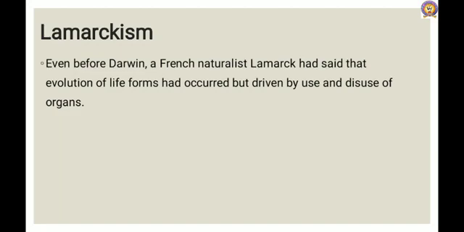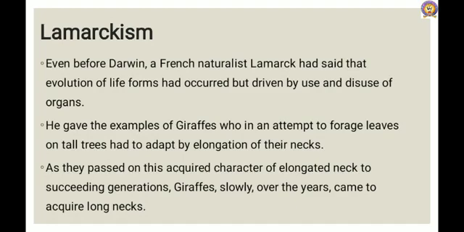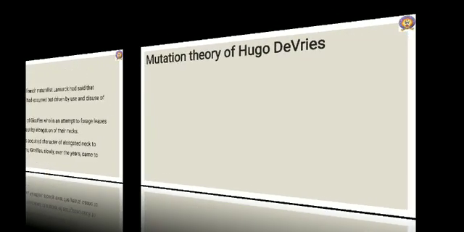He gave the example of the giraffe's neck, which in an attempt to forage leaves on tall trees had to adapt by elongation of the neck. As they passed on this acquired character of elongated neck to succeeding generations, giraffes slowly over the years came to acquire long necks.